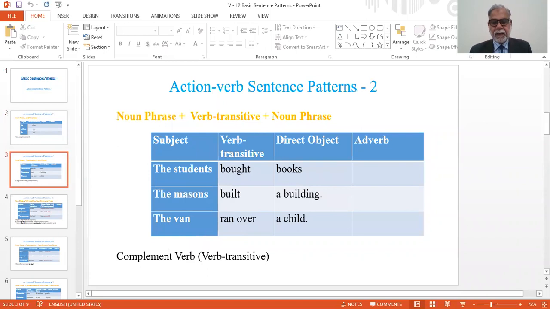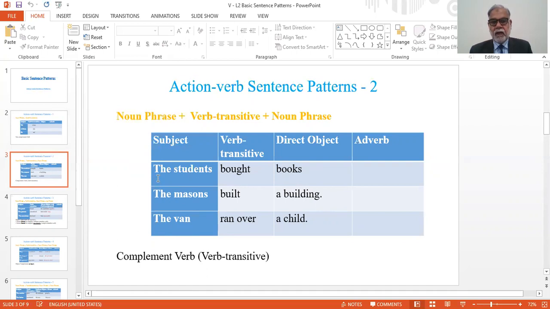In the next slide, our pattern is noun phrase plus verb transitive plus noun phrase. In this pattern, the subject, then verb transitive, then direct object.